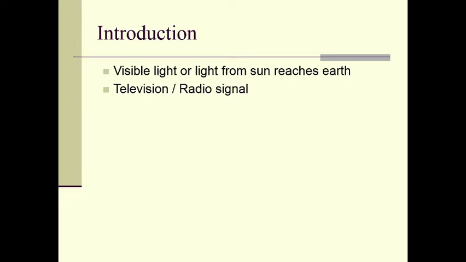Similarly, the radio signal is also there. The radio broadcast given at the radio stations will be received by our radio sets. Similarly, the mobile communication. We know that mobile communication is a wireless communication between two mobile sets. They are connected via the operator and the network towers installed at several places.